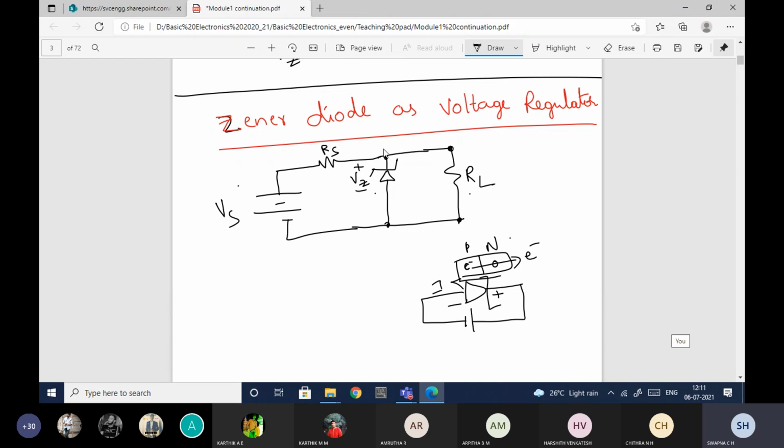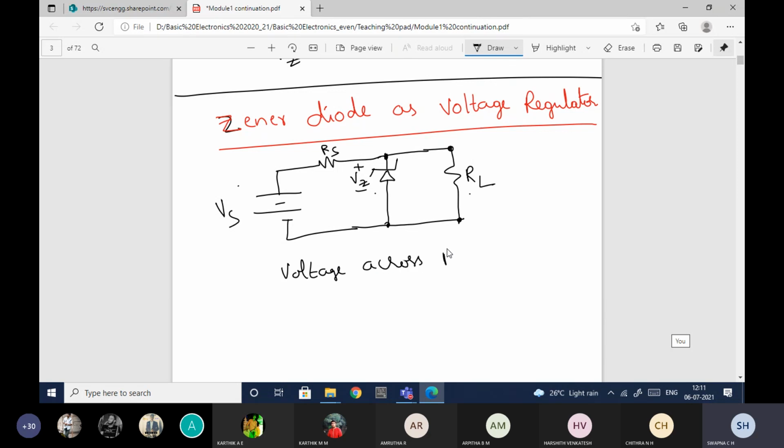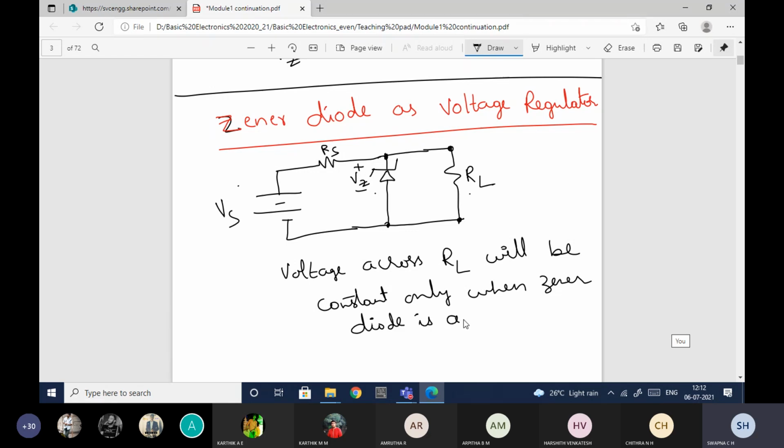And Vz will provide constant voltage across the Zener diode only when it is operated in the Zener breakdown region. Understand this properly. The voltage across RL will be constant only when the Zener diode is acting in the breakdown region.